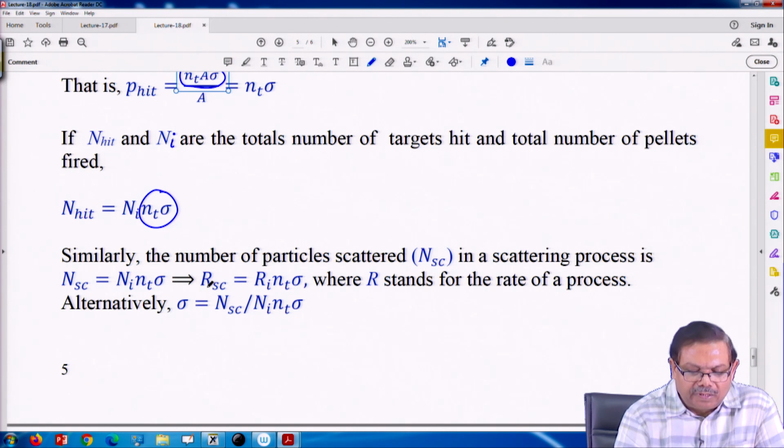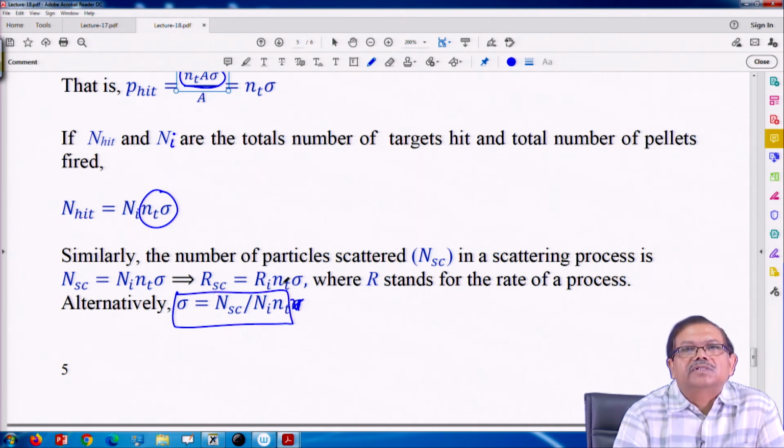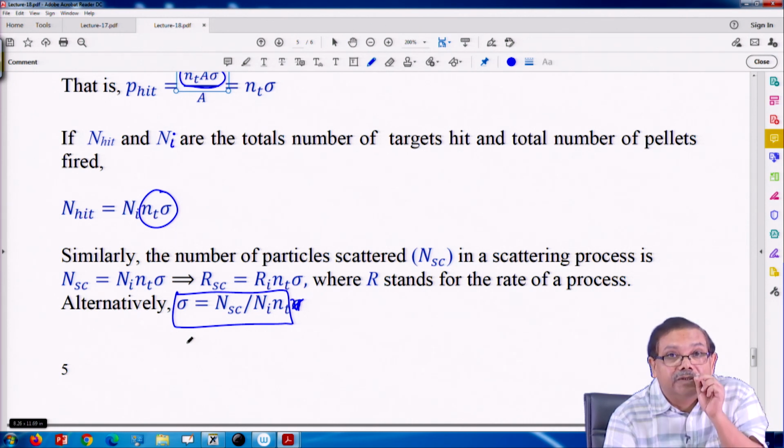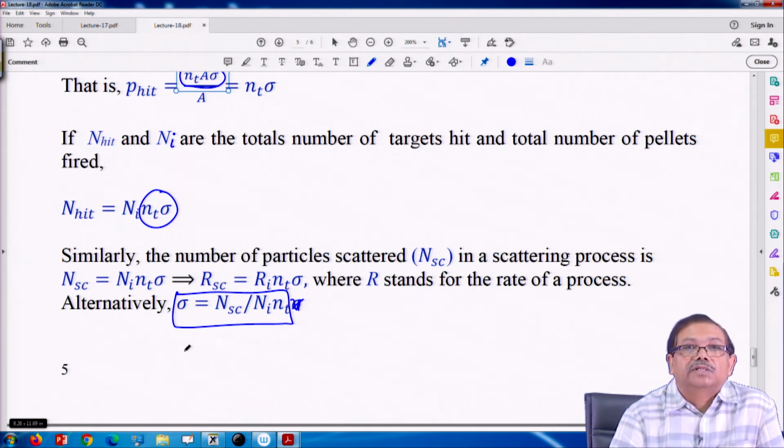I can compute the rate also by taking the time derivative of that, then we can talk about R. We can compute sigma if all other things are known, then this is called the scattering cross section of the problem. If NC, NI, NT, everything is known, I can compute the size of the target. So, scattering cross sections etcetera.